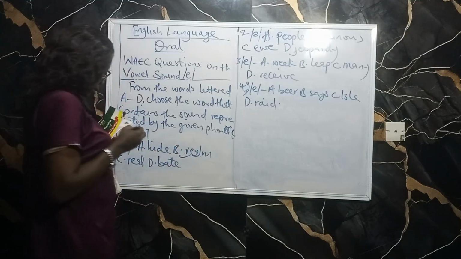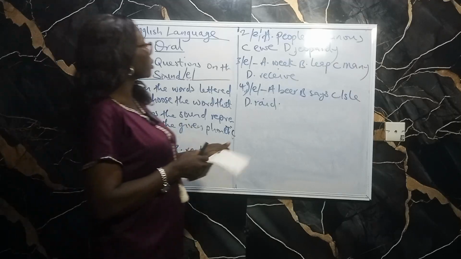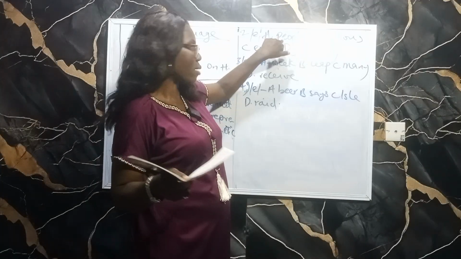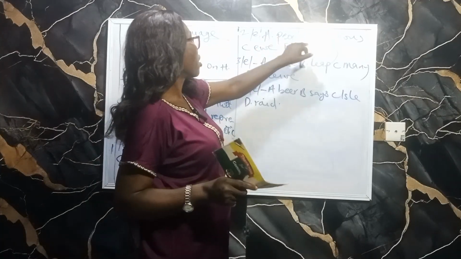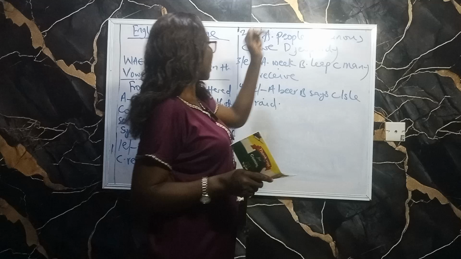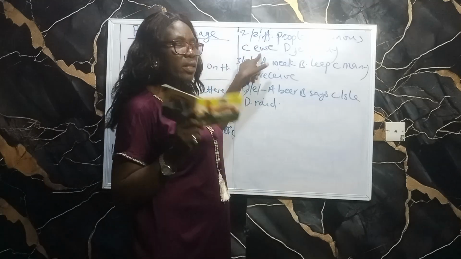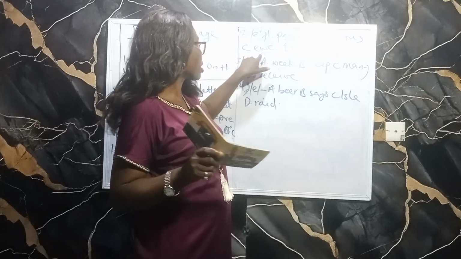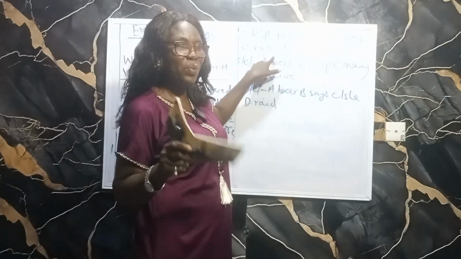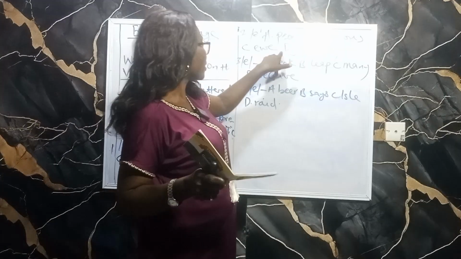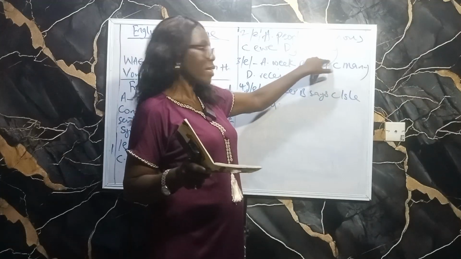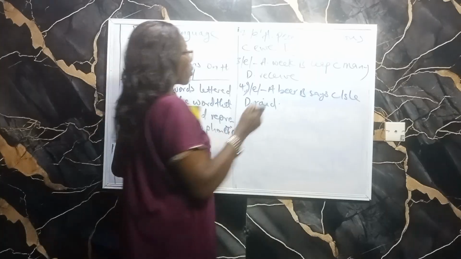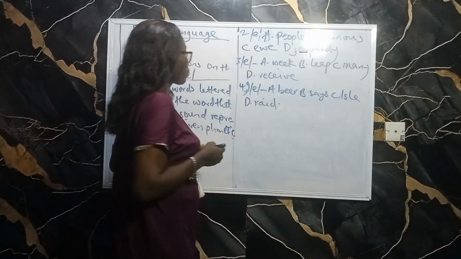Then the second one, the same symbol, A, we have people, that is long E sound as we have learnt before. B, henius, and C, you. This word is pronounced you, as in Y-O-U. It's not ewe or iwe as some people will pronounce it. It's you. Then D, we have jeopardy. It is only in jeopardy that we have this sound.